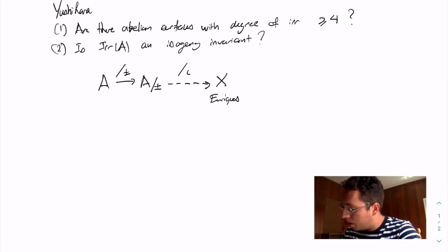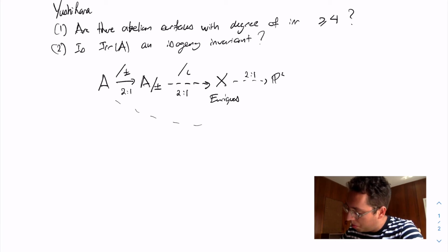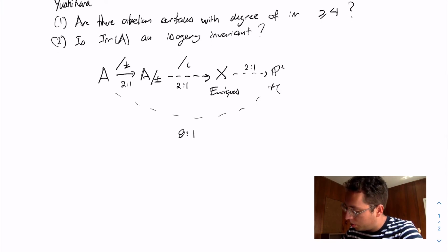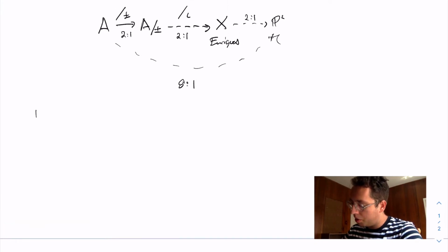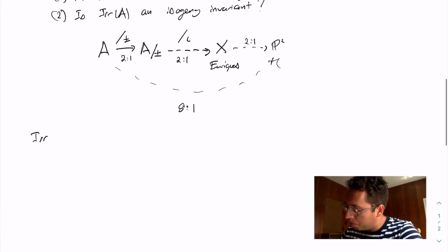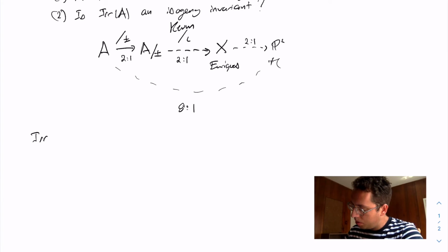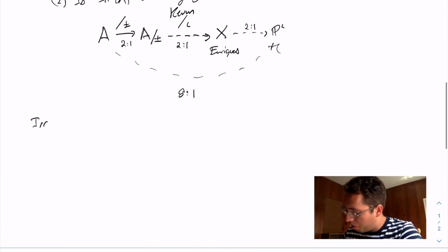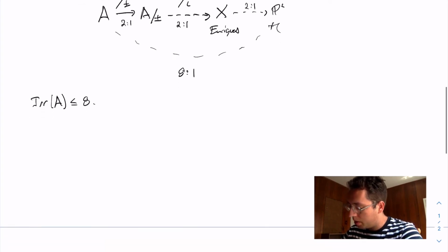But it's a classical fact that an Enriques surface is birational to a double cover of the projective plane. So I actually get a double cover of the projective plane over here. This rational map is 2 to 1, and this rational map is also 2 to 1. And so composing all three of these dominant rational maps, I'm getting an 8 to 1 rational map. The result of Kuhn is the fact that we have this non-symplectic involution. It is from the 90s, and already this showed that the degree of irrationality of any abelian surface is less than or equal to 8.